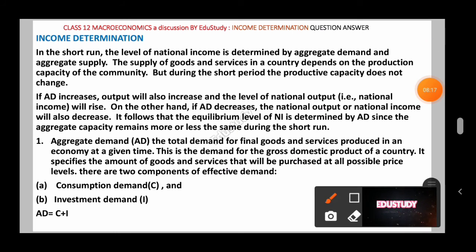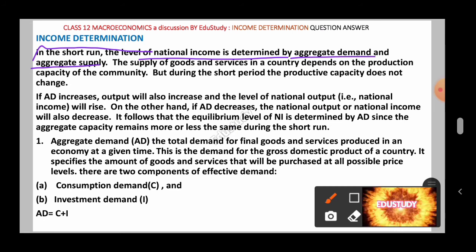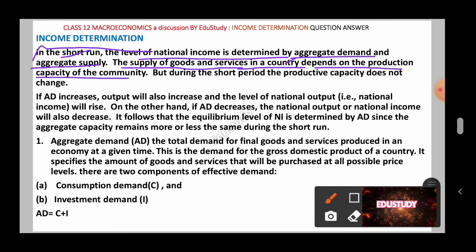So it is said here, in the short run, the level of income is determined by aggregate demand and aggregate supply. Level of national income is determined by aggregate demand and aggregate supply in the short run. And the supply of goods and services in a country or in an economy depends on the productive capacity of the community. But during the short period, the productive capacity does not change.